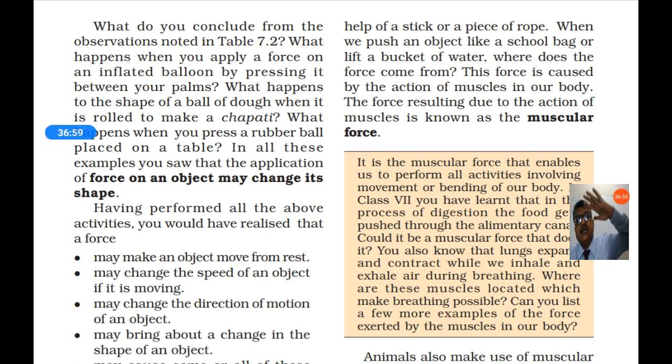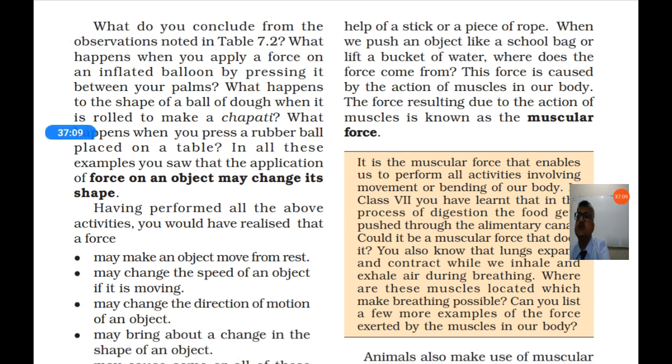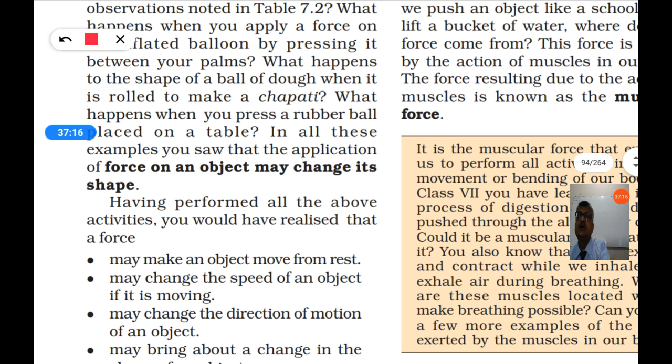If you press the rubber ball, it changes the shape. In all these examples, you saw that application of force on an object may change its shape.